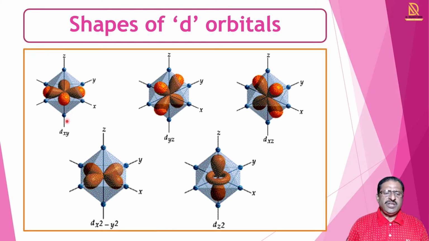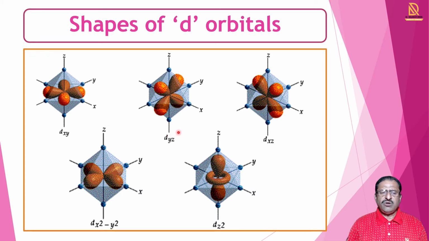So in dxy orbital, the lobes are in between the x-axis and y-axis. The other lobe is also in the opposite direction between the x and y axes. Then on the other side, this is minus x, this is minus y, so the other two lobes are also in between the x and y axes. In this way, dxy is in between the x and y axes.